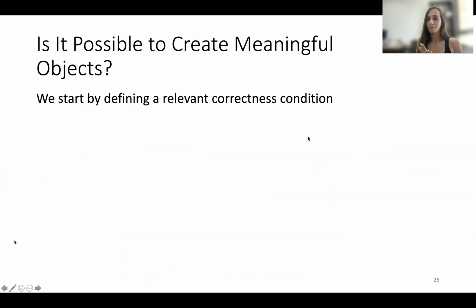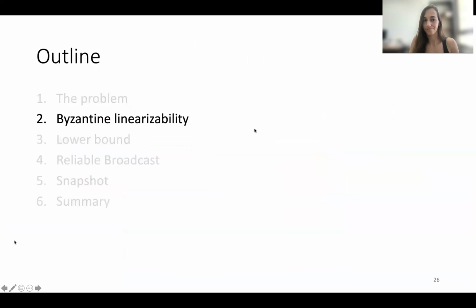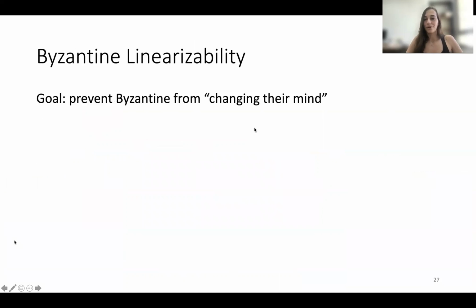So is it even possible to create meaningful objects? Maybe let's start by defining what meaningful even means. To do this, we define a new correctness condition called Byzantine Linearizability. The goal of Byzantine Linearizability is to prevent Byzantine processes from changing their mind, just like they did.